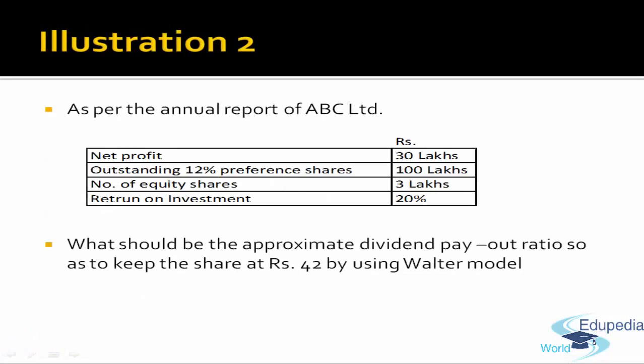Now there's one more illustration to explain better. As per the annual report of ABC Limited, the company has a net profit of 30 lakh rupees. There are outstanding 12% preference shares of 100 lakh. The number of equity shares is 3 lakh and the return on investment is 20%. What should be the approximate dividend payout ratio so as to keep the share at rupees 42 by using the Walter model?